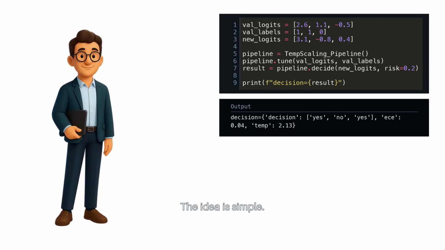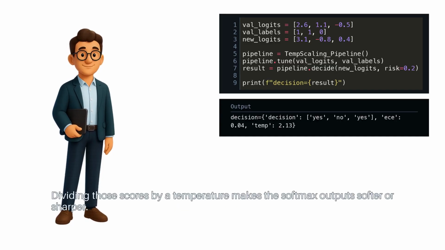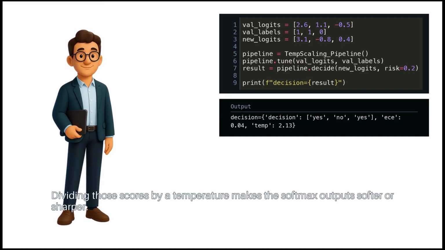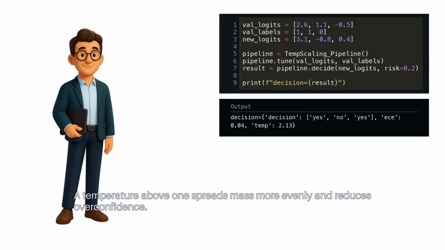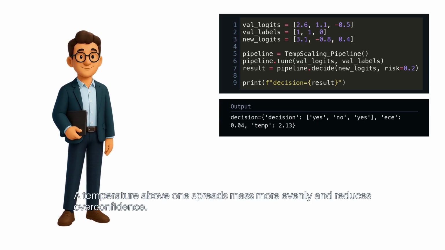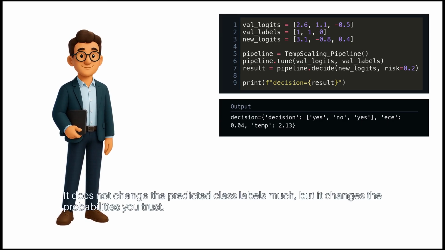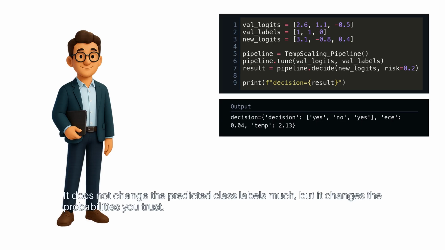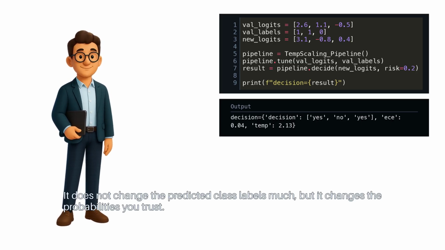The idea is simple. Models produce scores called logits. Dividing those scores by a temperature makes the softmax output softer or sharper. A temperature above 1 spreads mass more evenly and reduces overconfidence. It does not change the predicted class labels much, but it changes the probabilities you trust.